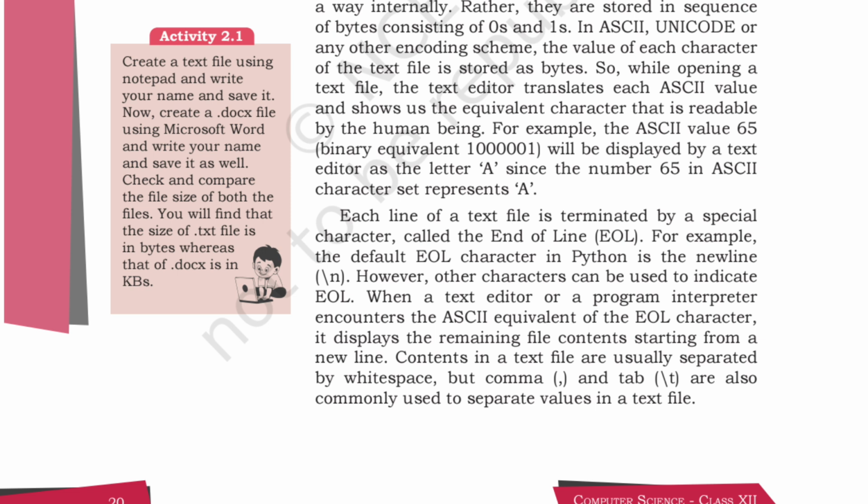Each line of a text file is terminated by a special character called the end of line. For example, the default EOL character in Python is the newline. End of line means if you are going to write something in the next line, you have to consider it as \n. That is end of line.